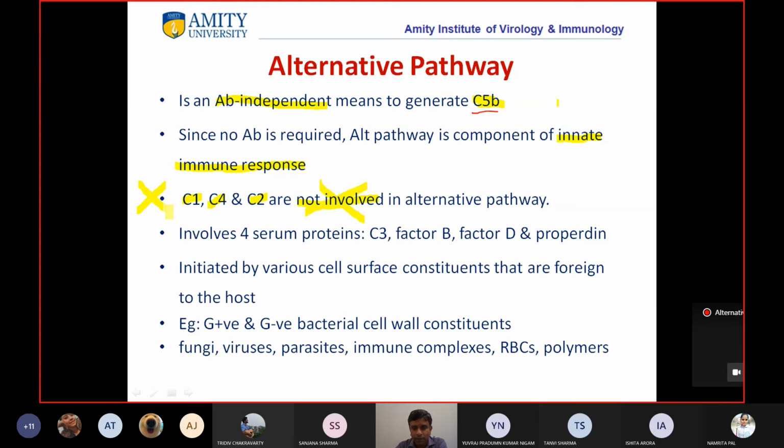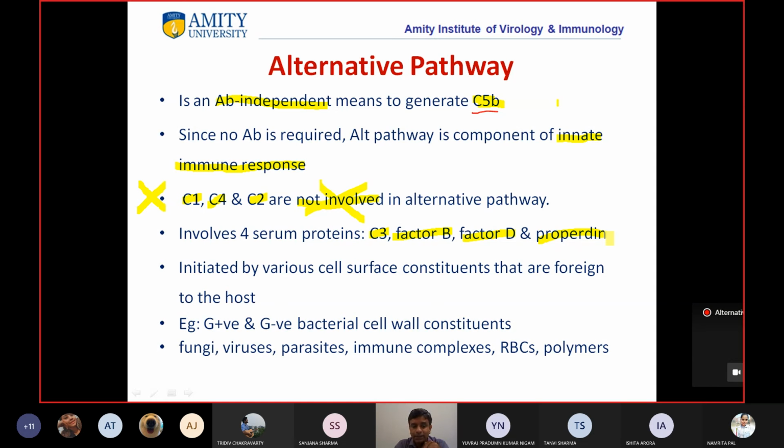The alternative pathway involves four serum proteins: C3, factor B, which is not 3, 4, 5, 6, 7, it's factor B, then factor D, and the next protein is properdin. So students, for the alternative pathway, you just need to remember these four proteins: C3, factor B, factor D, and properdin.